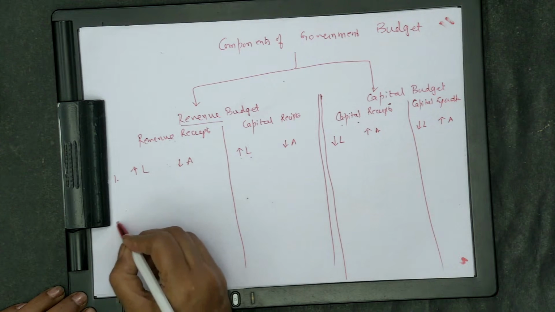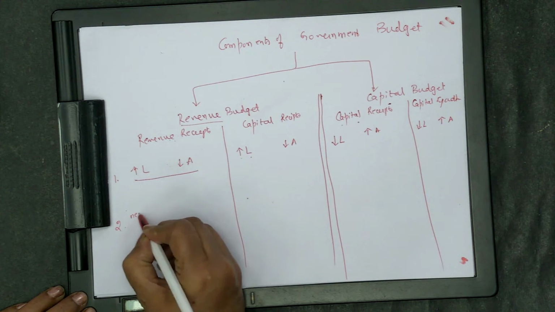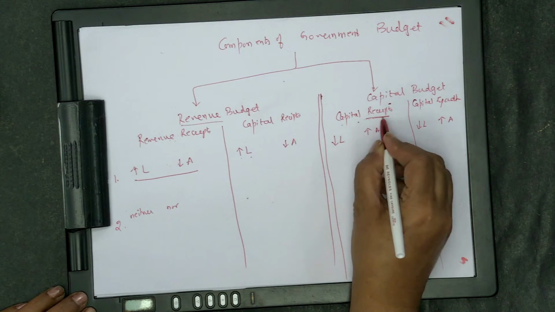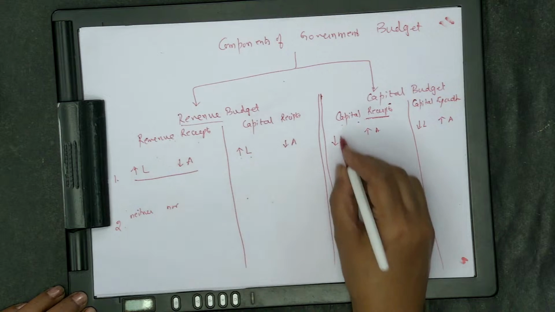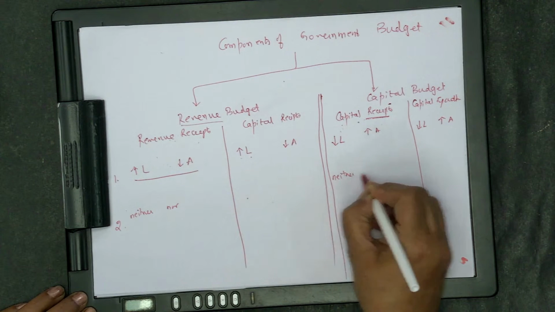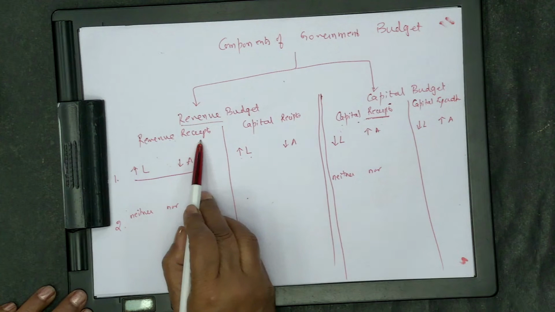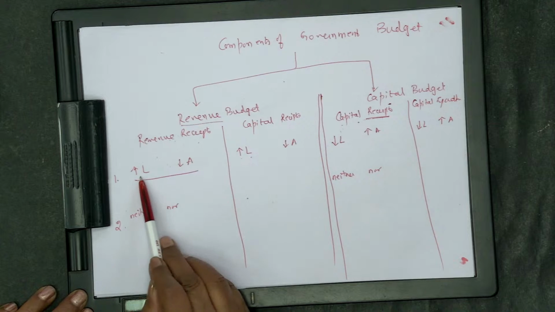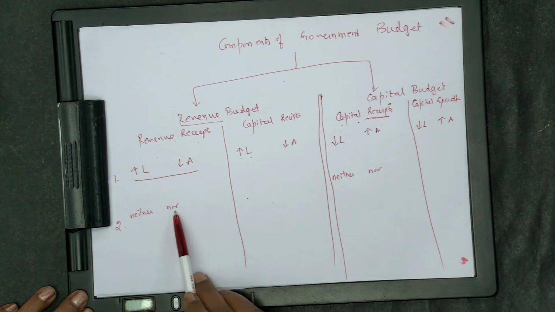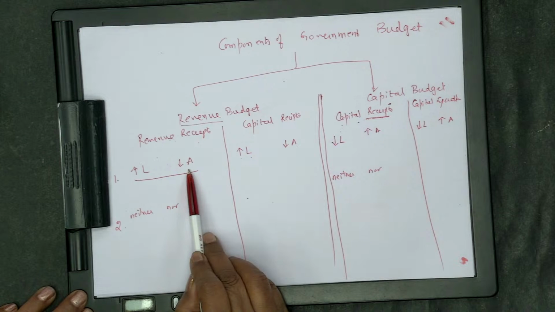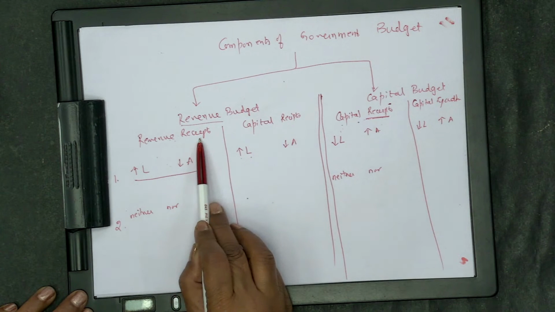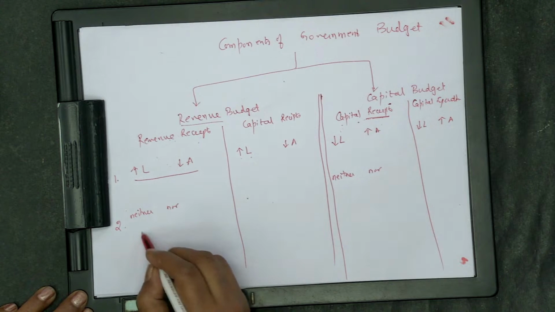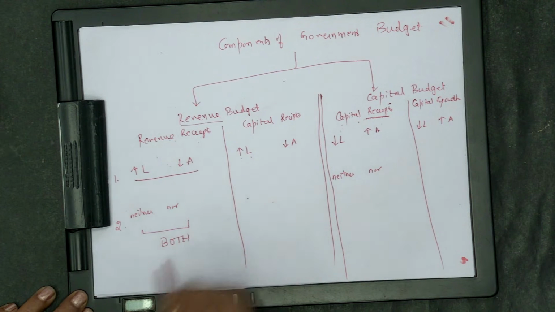Point number 2. On the revenue side, use the word neither nor. So, on the receipt side, whether it's revenue receipt or capital receipt, use the word neither nor. So, let us look at the definition of revenue receipt. Revenue receipts are those receipts that neither increase liability nor decrease asset. I repeat, revenue receipts are those receipts that neither increase liability nor decrease asset, means both conditions are satisfied.